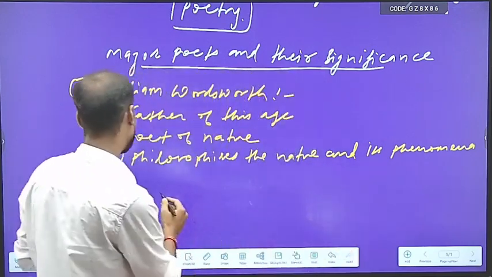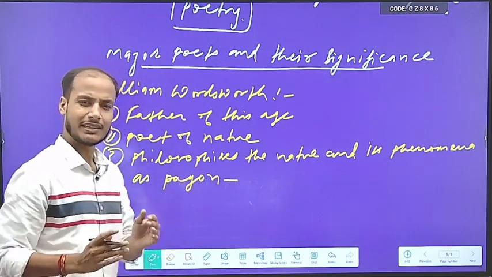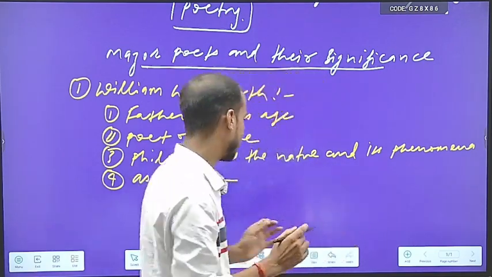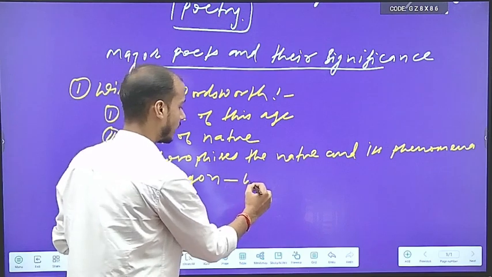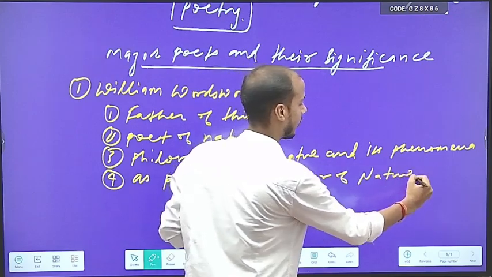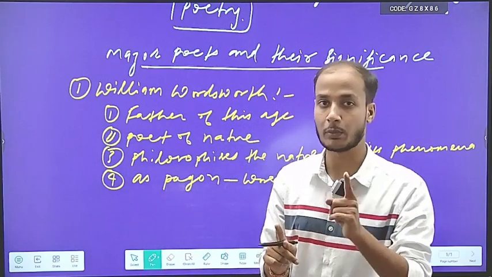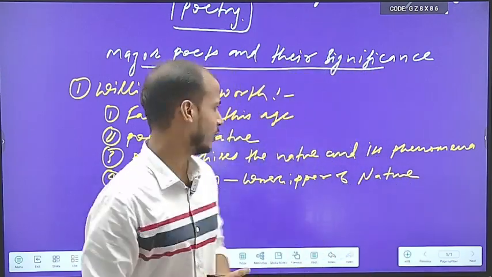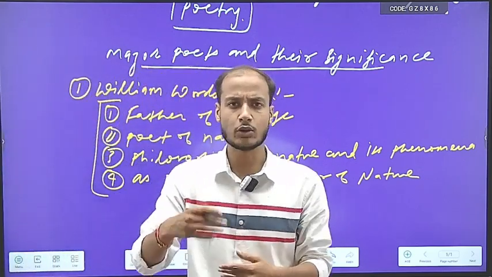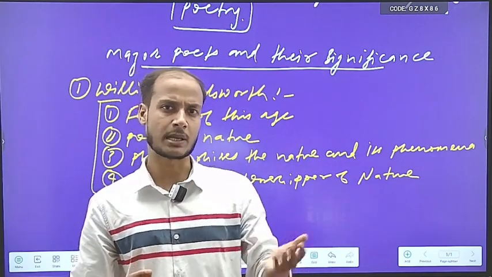Try to understand. So he considers himself a pagan. Who is a pagan? Pagan is a word that we give to someone who believes more in nature than in religion. So basically he considers himself a pagan, meaning a worshipper of nature. Worshipper of nature. So these 4 points you should always remember as far as the 19th century poet William Wordsworth is concerned. If you analyze and elaborate these 4 points, I can easily say you can do excellent work in any subjective paper that comes in your examination like graduation or PG.